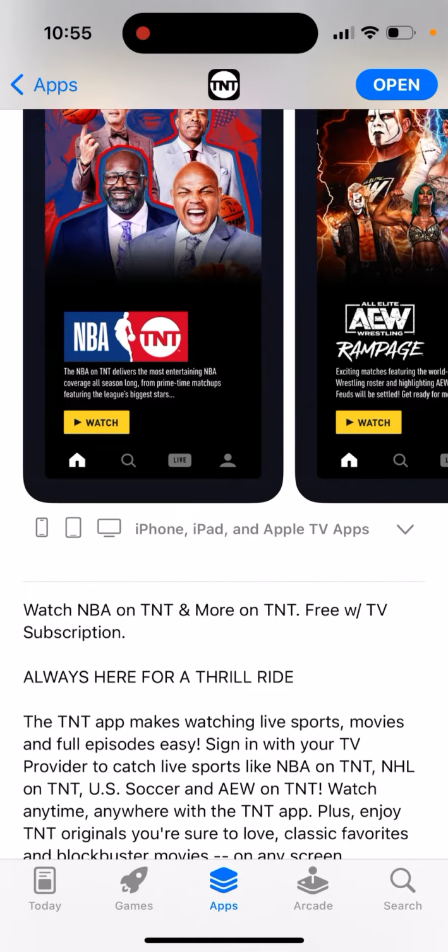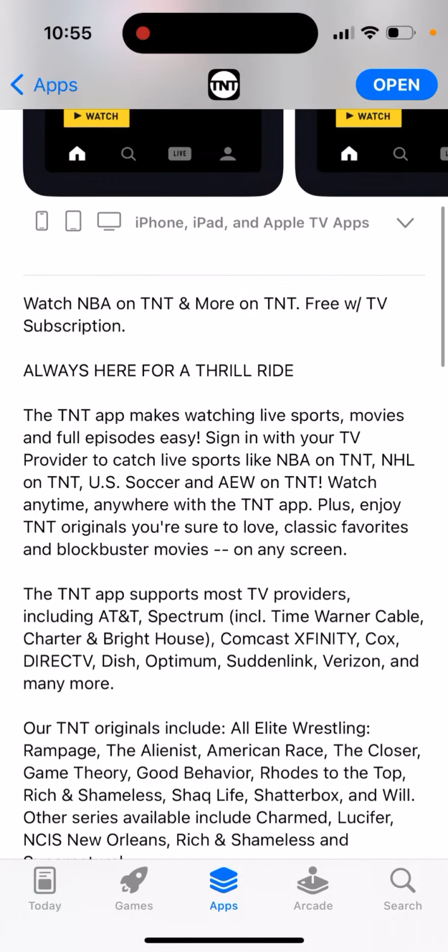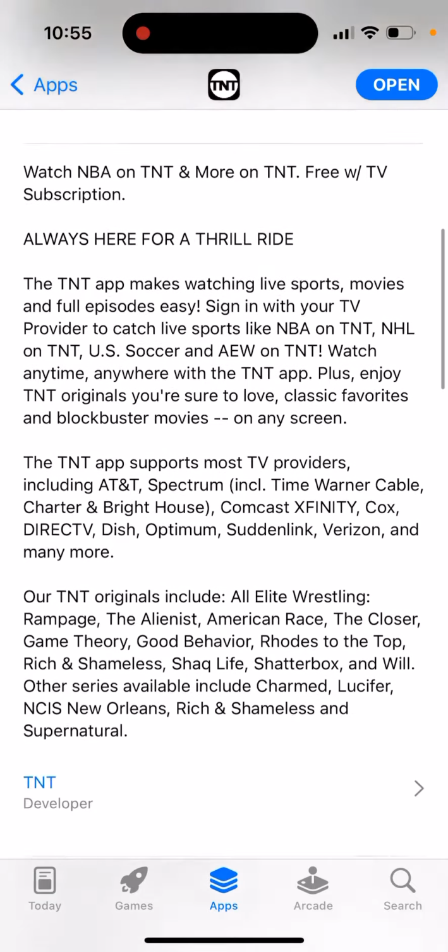And then you can see you can watch NBA on TNT and more on TNT. Live sports, movies, full episodes. So you need to sign in with your TV provider to catch live sports like NBA, NHL, US soccer. Watch anytime, anywhere with the TNT app.